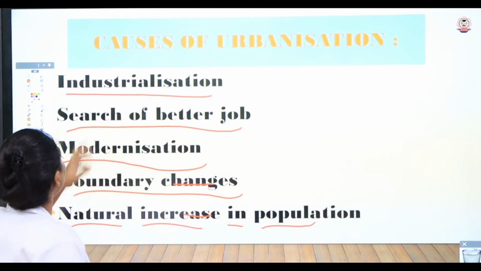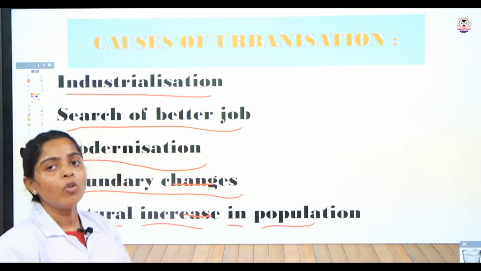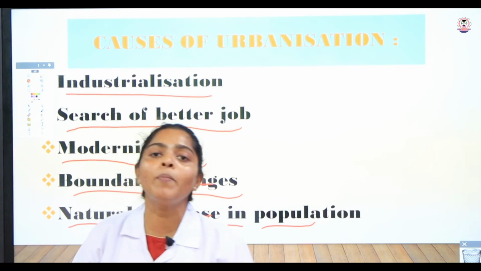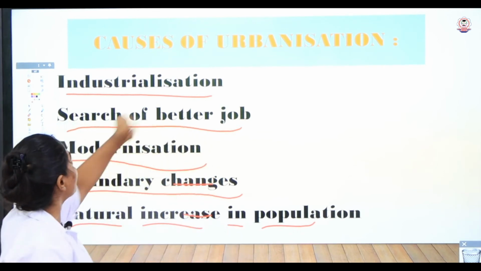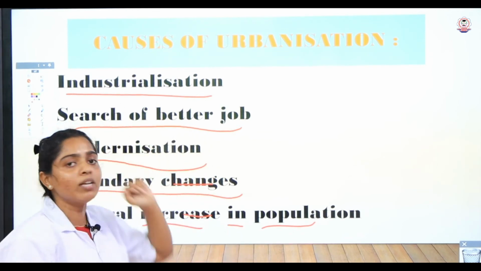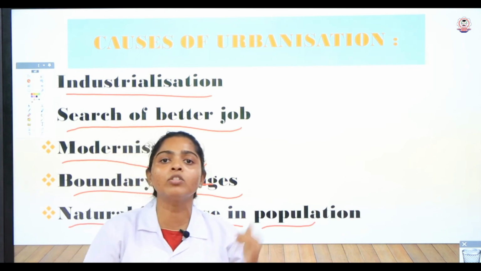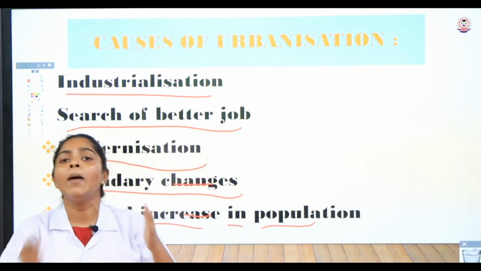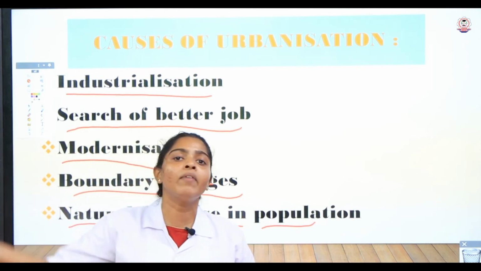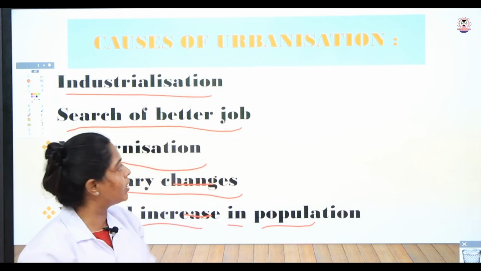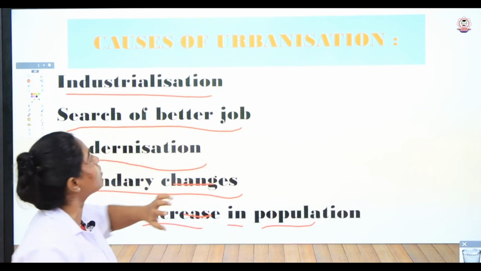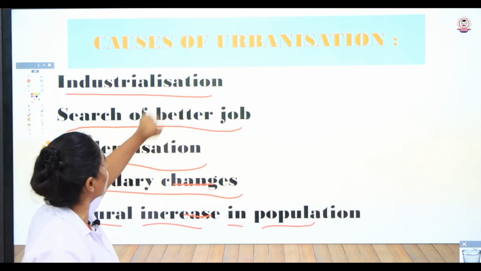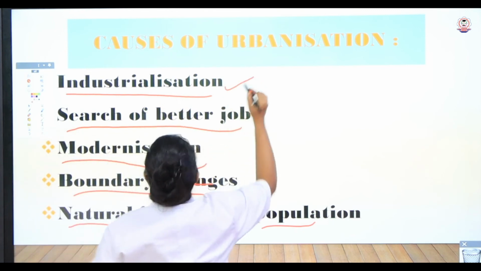So let's see what is meant by industrialization. Industrialization is one of the major reasons for urbanization. Industrialization means it will give more job opportunities to the people who are living in rural areas. So this is the reason why people moved to the urban areas.